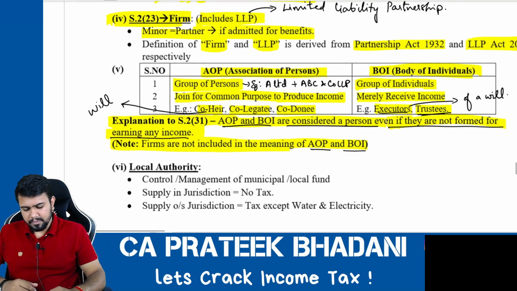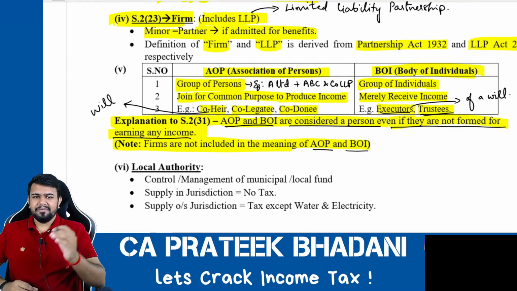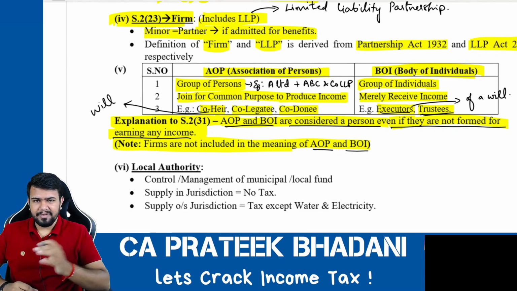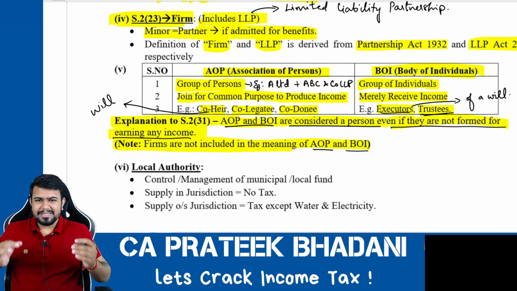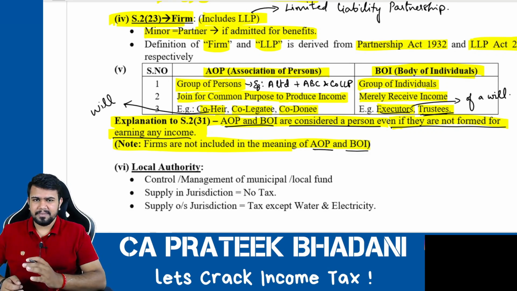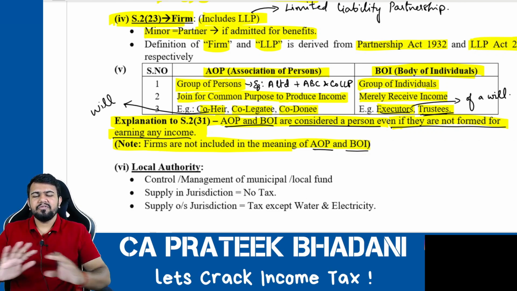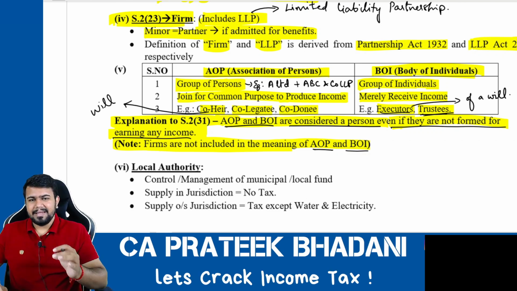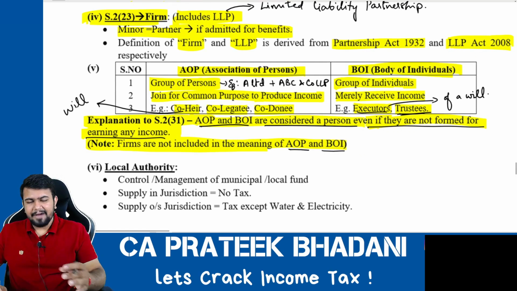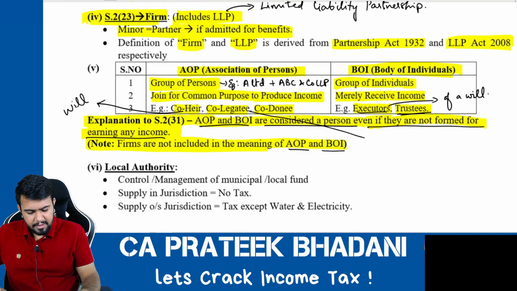If there is a will, and because of that will a person is receiving some property, then the person will be called a legal heir. Similarly, if there is no will at all, then after death, if a person receives the property of the person who has died, they are called co-legatees.